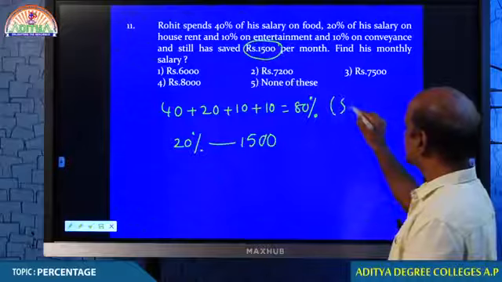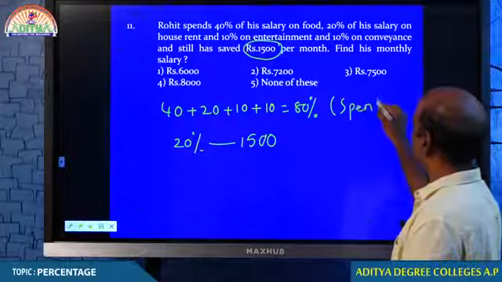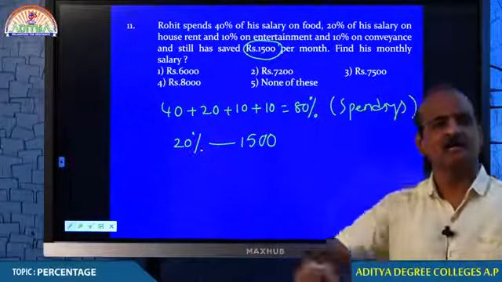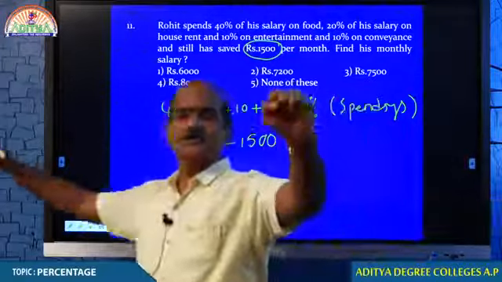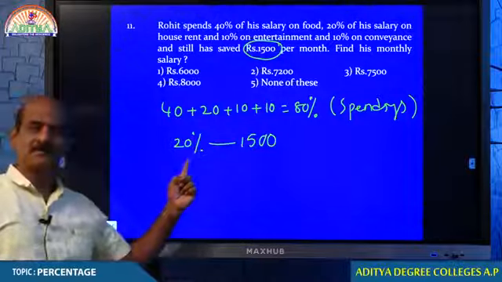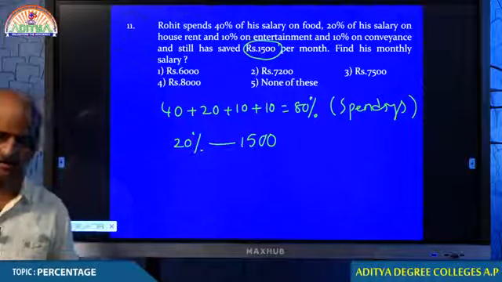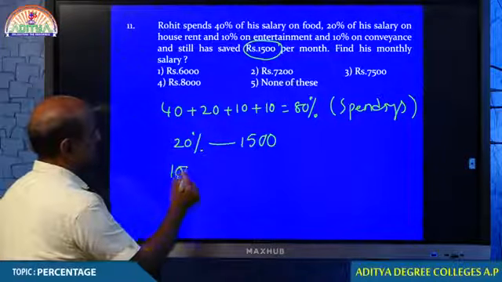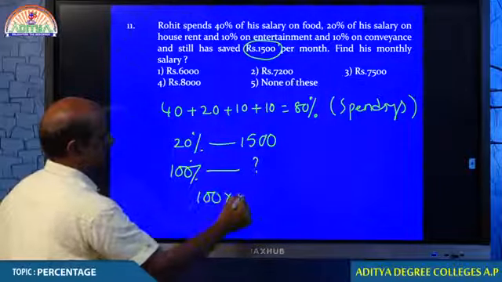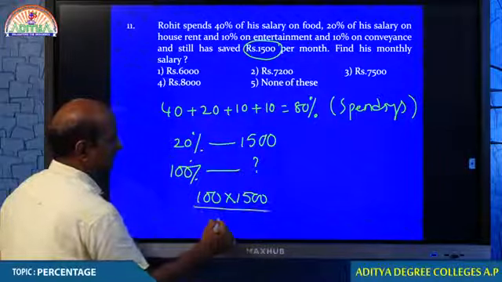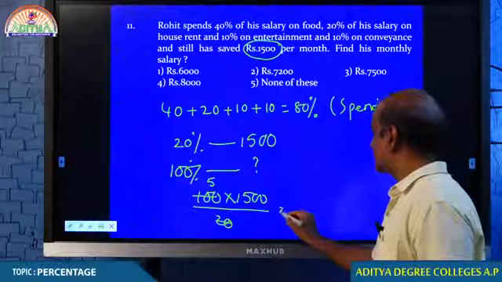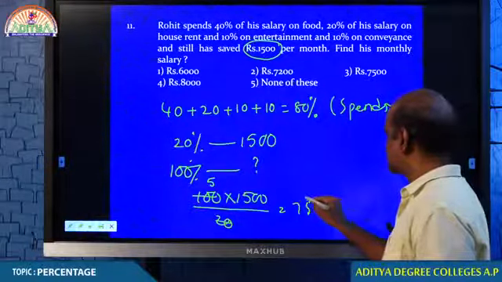What is 80%, student? These are the spendings, different kinds of spendings. When 80% of the amount has already been spent by Rohit, how much percent must be remaining? 20% is 1500. Now, what is his salary? That is 100%. Therefore, students, 100 into 1500 by 20. I think you can easily get it. Therefore, your answer must be 7500. Are you comfortable, students?